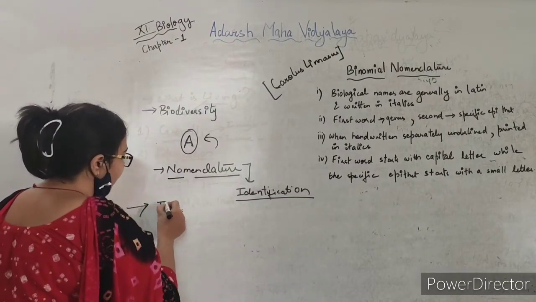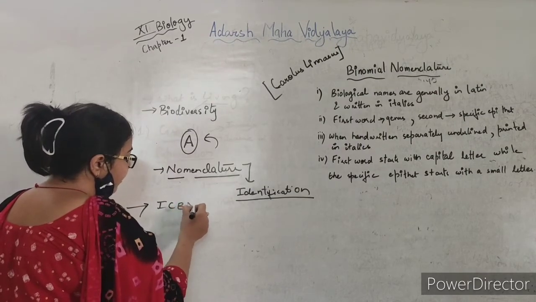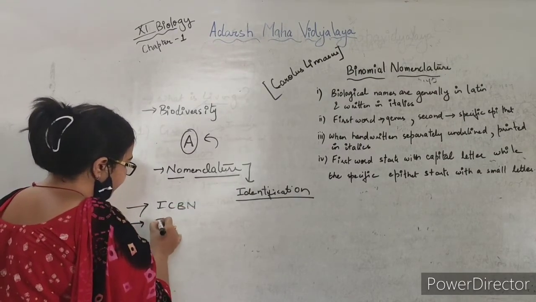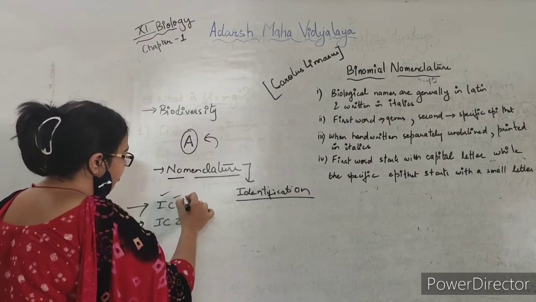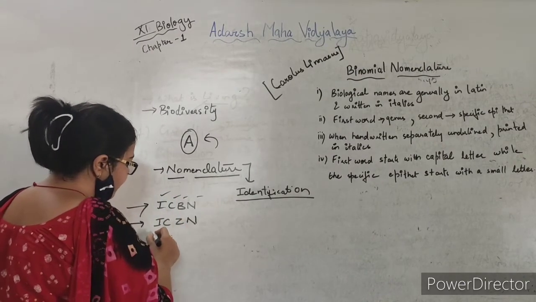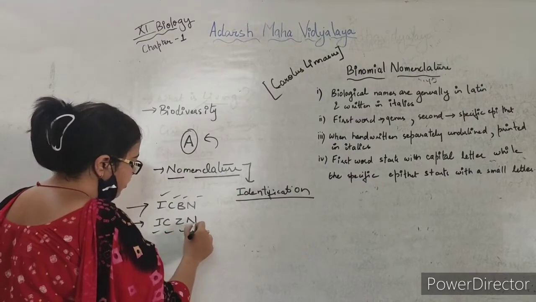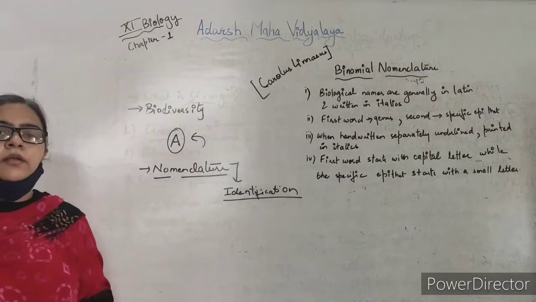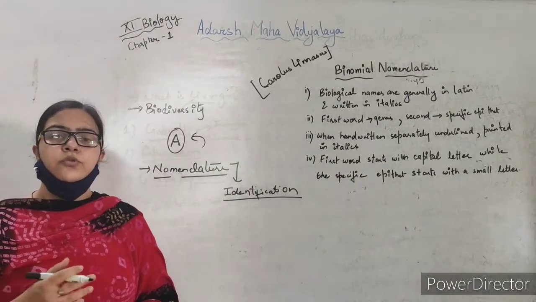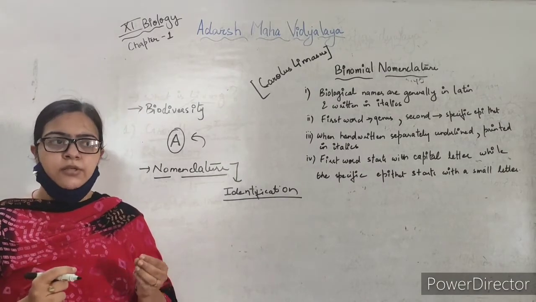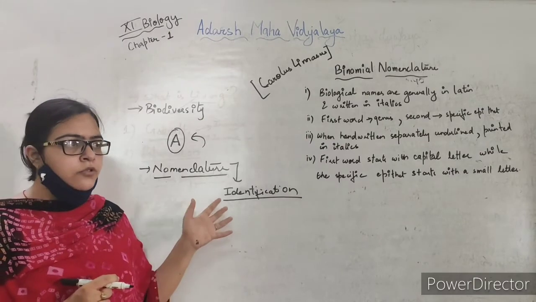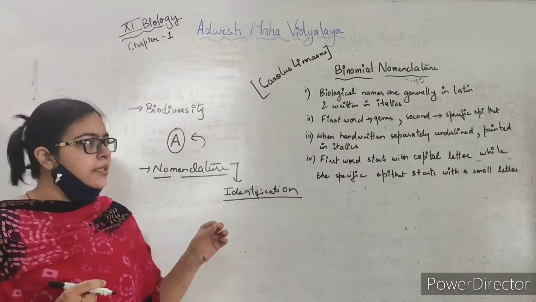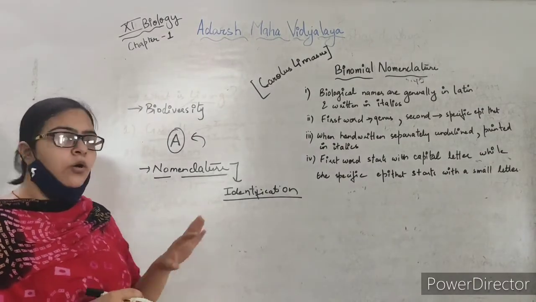One is the ICBN and the other is ICZN. This is the International Code of Botanical Nomenclature, and this is the International Code of Zoological Nomenclature. There is a specific procedure of assigning a scientific name to an organism, so that the organism is named by the same name all over the world.